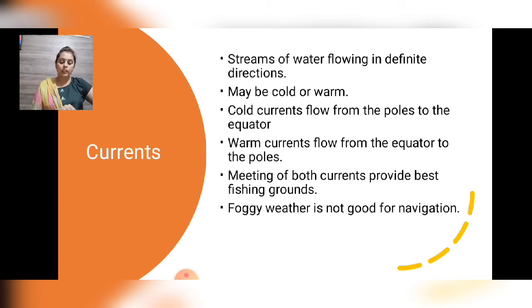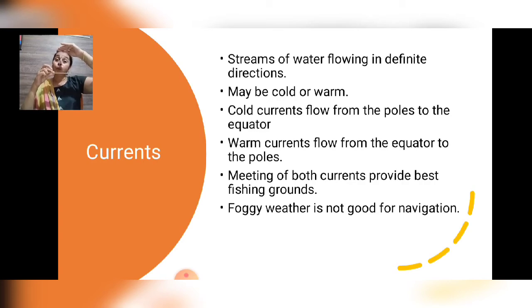Cold current. Generally, the warm ocean currents originate near the equator and move towards the poles. So, everybody, you know where the equator is. The equator is on the scale, and this is the pole. This is the north pole, and here is the south pole. This is the equator. So now we are talking about the warm current. A warm current generates from the equator and moves towards the pole, and that is called a warm current.